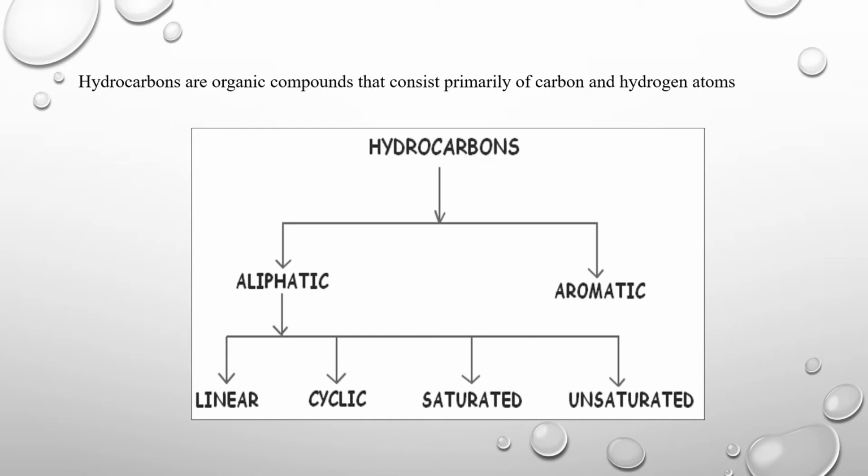In contrast to this, hydrocarbon can also be aromatic. The word aromatic originates from the word aroma, which means smell. So the organic compounds which are aromatic in nature will have a distinctive smell to them. We will be looking at just one example of this aromatic organic compound, benzene.